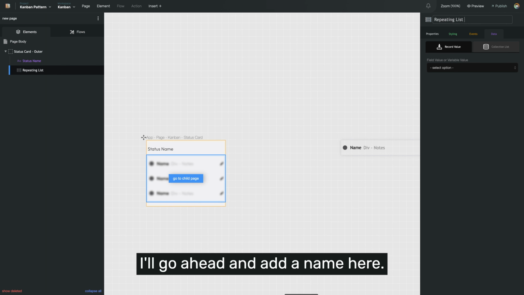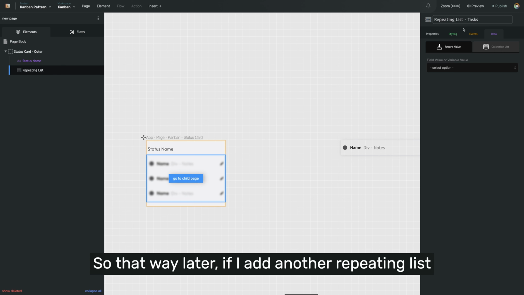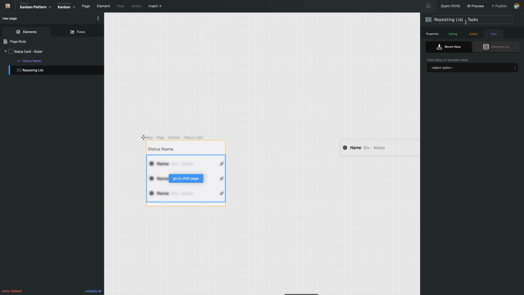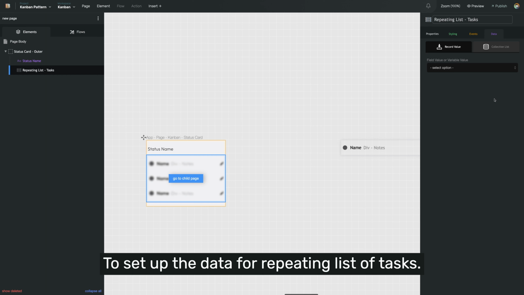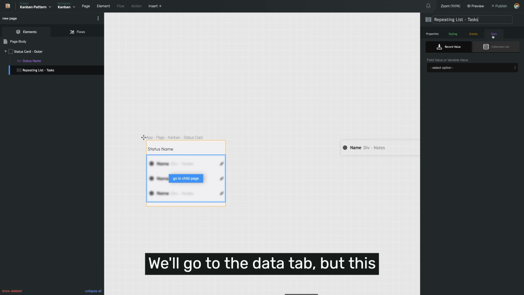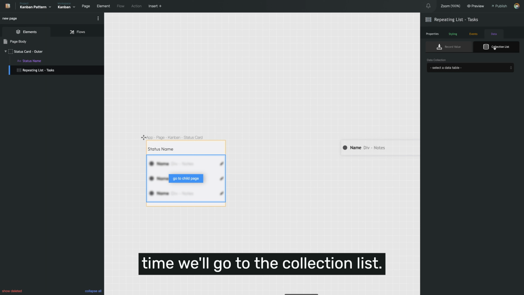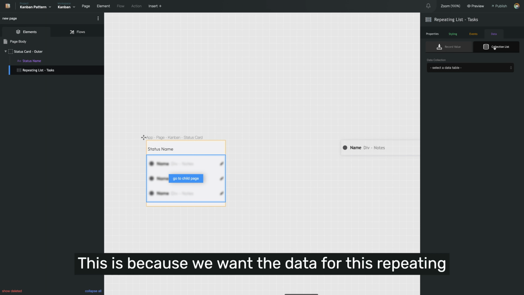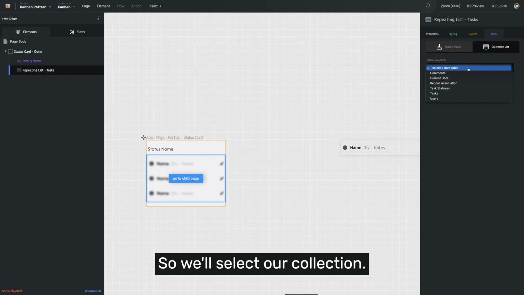Next, let's set the data for the list of tasks. I'll go ahead and add a name here. So that way later, if I add another repeating list to the page, I know that this one is for the tasks. To set up the data for our repeating list of tasks, we'll go to the Data tab, but this time we'll go to the Collection List subtab. This is because we want the data for this repeating list to bring a set of records from a data collection. So we'll select our collection, which in this case is tasks. We want to bring all fields, because we're going to need them all for the display of the task row.